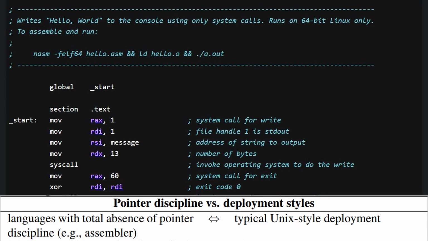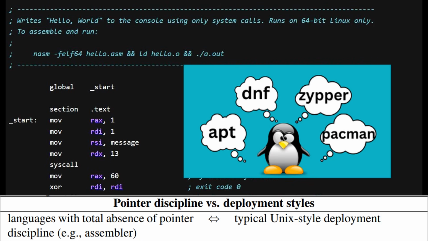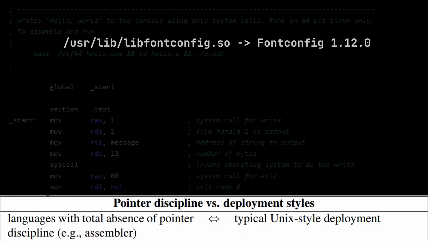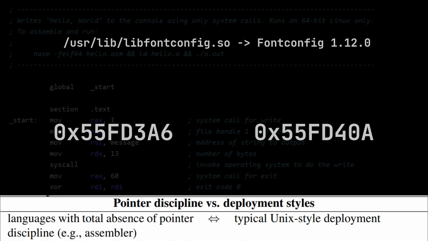Here we can draw an analogy that languages lacking built-in pointer discipline, like assembly language, represent all traditional package managers. Package files are disorganized and scattered throughout the file system. Both working with traditional package managers and assembly language rely on assumptions. Assumptions such as the path to a specific file being a reference to the required library, or that if an array starts at this memory address, then the 100th element of the array is at that address. In both cases, if your assumption is correct, things go smoothly.